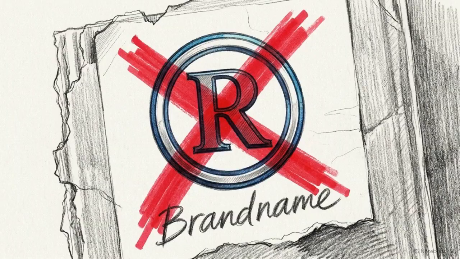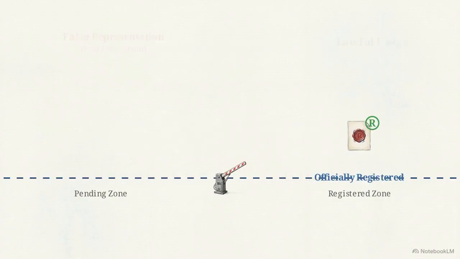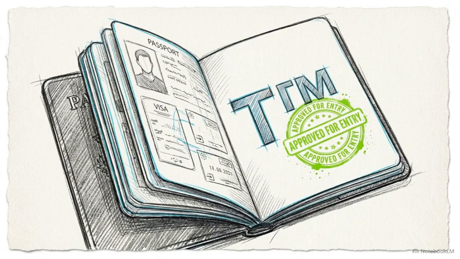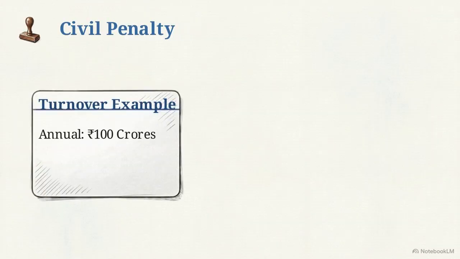We return now to Section 107, which prohibits falsely representing a mark as registered. This includes the improper use of the word registered or the R in a circle symbol for a mark that has not yet completed the registration process. There is a statutory exception for marks registered abroad, if the mark is genuinely registered in a foreign country and the usage makes that context clear. It does not violate this section. Following the 2024 changes, the penalty for this violation is purely civil.